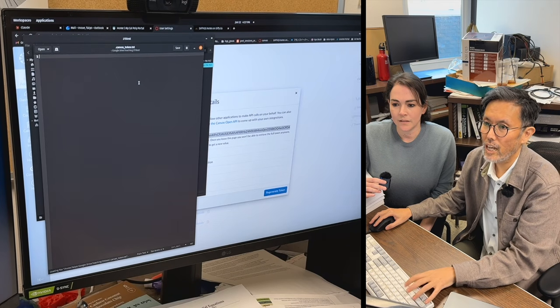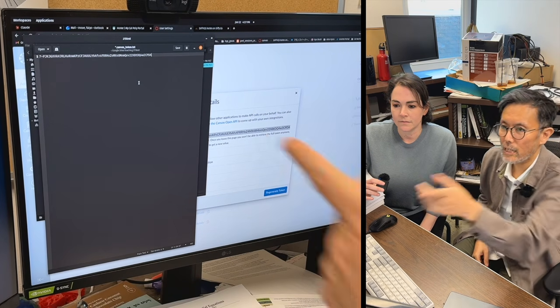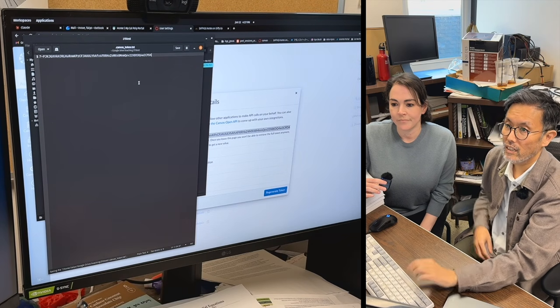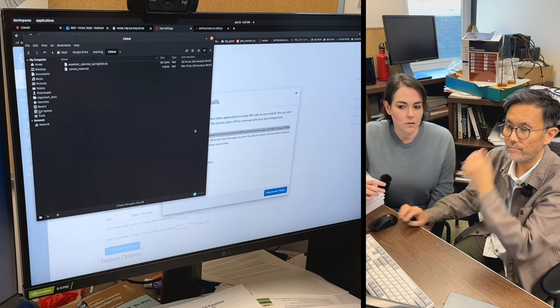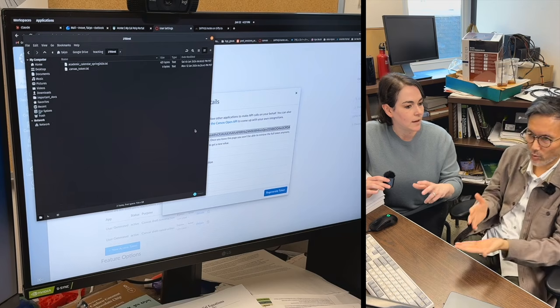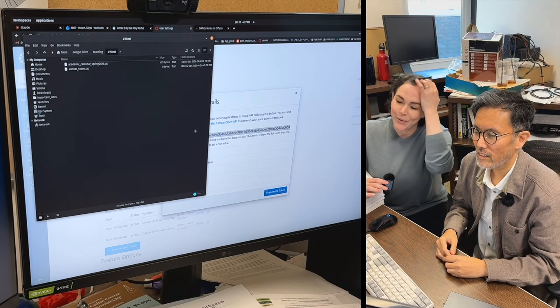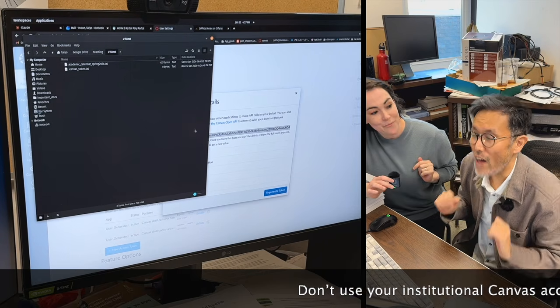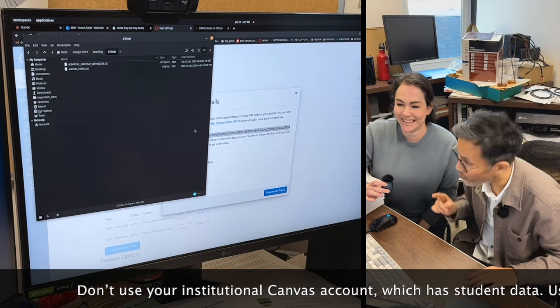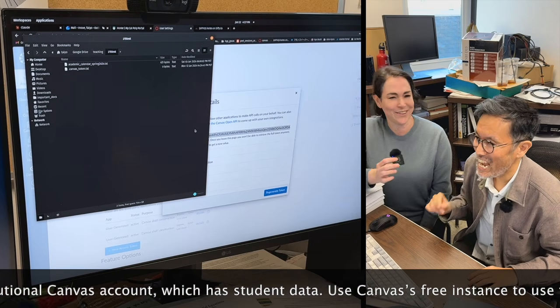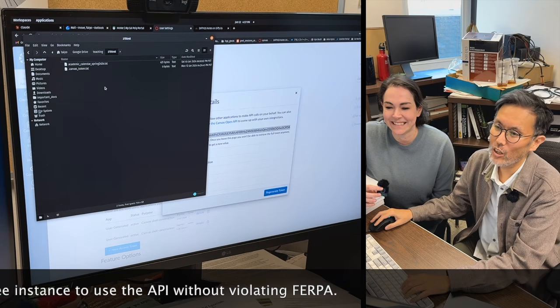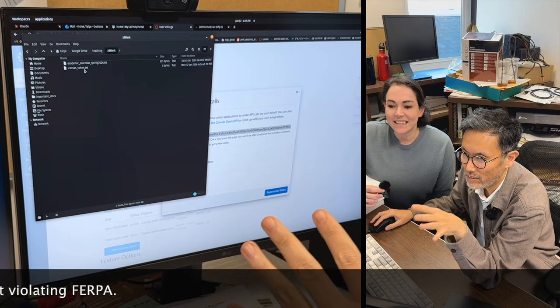And then I'm going to open up this file. You're just putting these in a folder on your computer? Yeah. And I'm putting the API key that I just obtained into this. Save it. And the API key lets Claude Code access this Canvas site. Right. Oh, that's why you're not using your own. Right, that would be access to historic data of all the students you've ever taught. That would be a federal crime. And we are not about doing federal crimes on this channel. So I put the Canvas token in this guy.